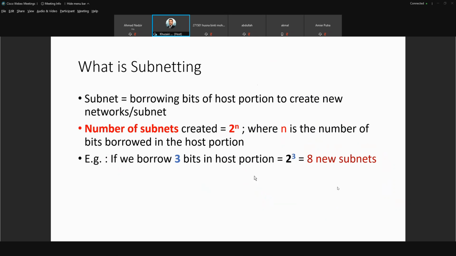We will borrow some of the host portion bits to become the subnet. The number of subnets created is equal to 2 to the power of n, where n is the number of bits borrowed in the host portion. For example, if we borrow 3 bits in the host portion, we can create 8 new subnets.